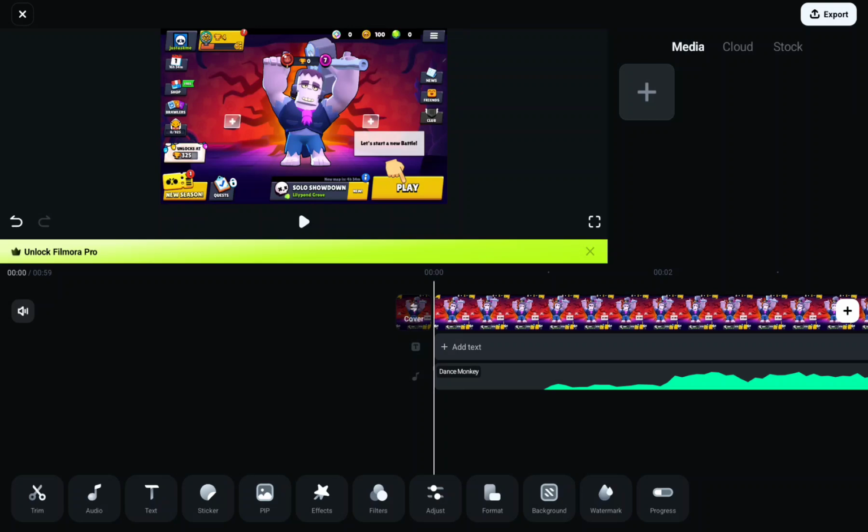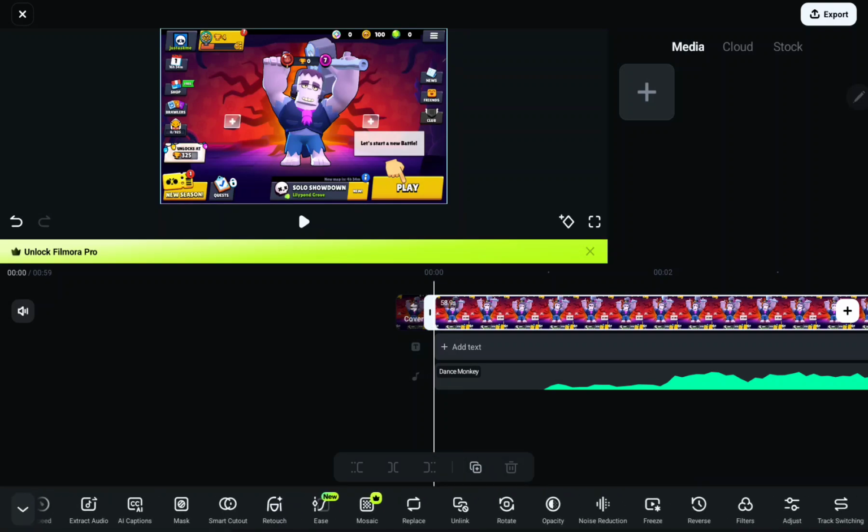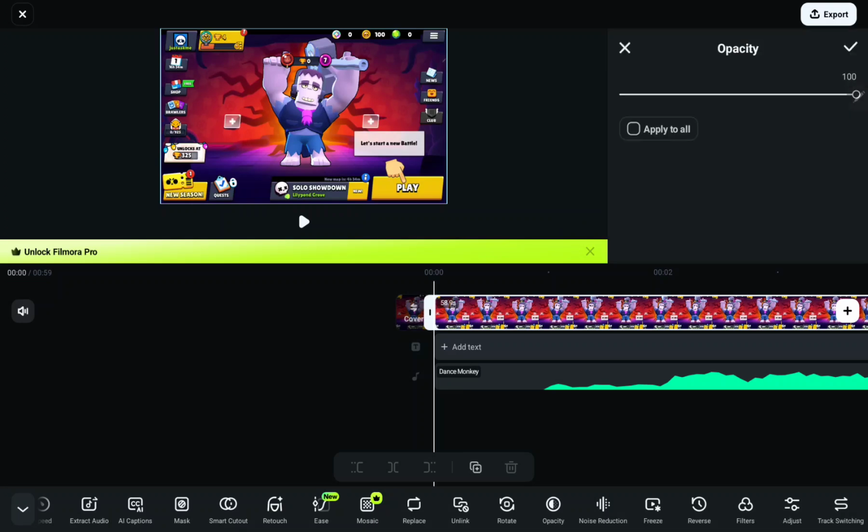First of all, open the application on your device. So that's my video, and actually if I want to set the opacity, just click on the video line, and here in the lower bar you can find the opacity next to the rotate option. Also, in the right corner of the home screen you can find the opacity section. Just click on the circle icon and pull on the line, and you can use the apply to all option too.